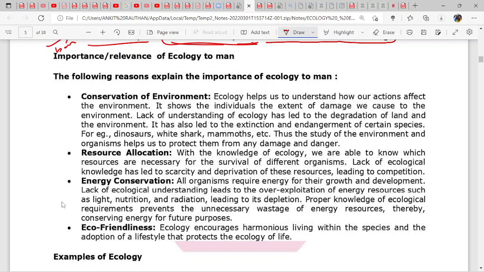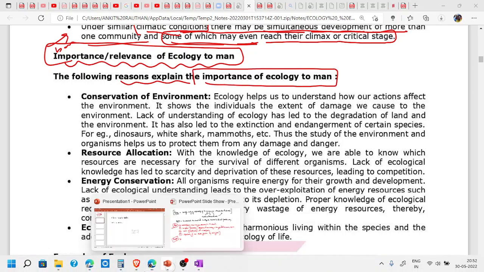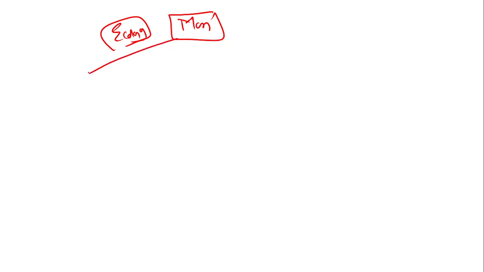Now this will be important: how ecology is important to man, and the following reasons explain the importance of ecology to man. All right, we will first brainstorm without even seeing the content. Let's brainstorm how ecology is important to man. You tell me. Pause the video, write some content. For man, how is ecology important, why is the study of different species and living organisms important?